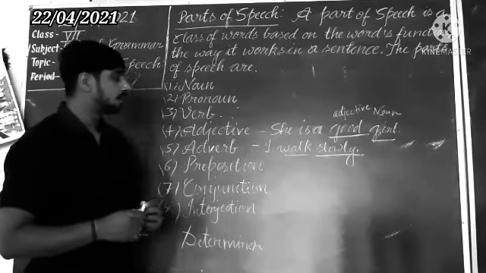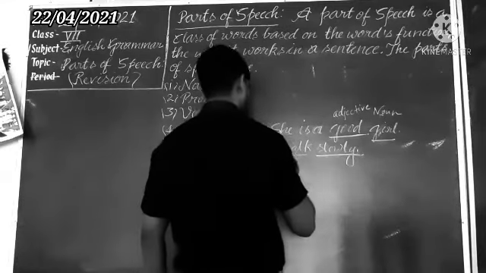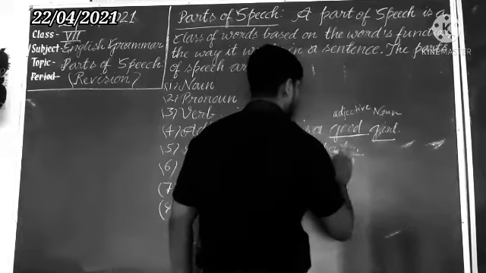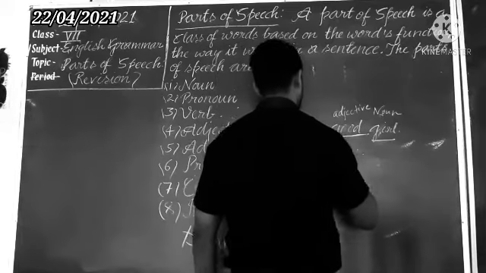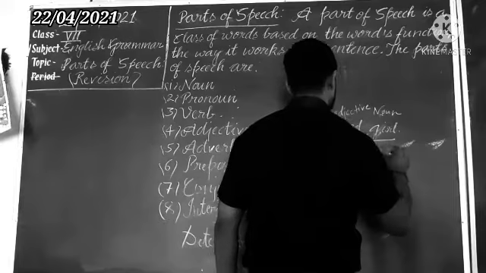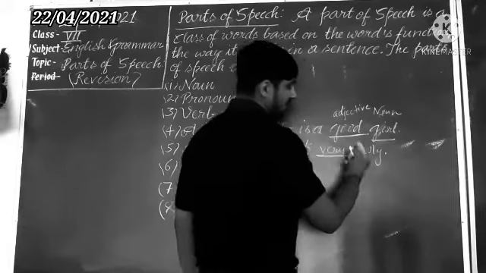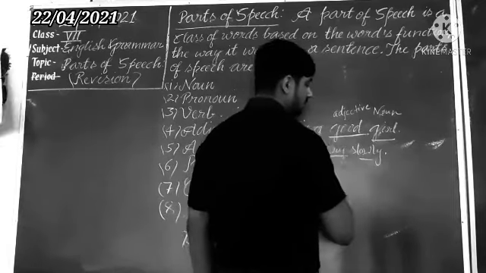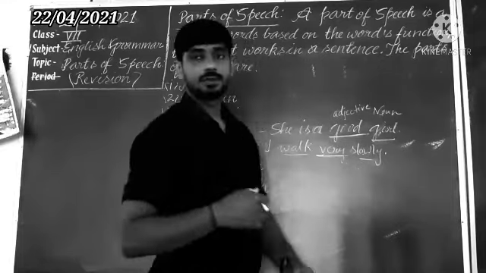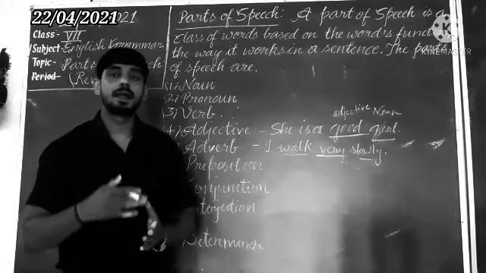So I am writing here, I walked slowly. Another time, if I am writing here, I walk very slowly. So here you are getting that the word very is also an adverb. It also increases the meaning of the adverb slowly. So according to the definition, it adds to the meaning of verb, adverb and adjective.